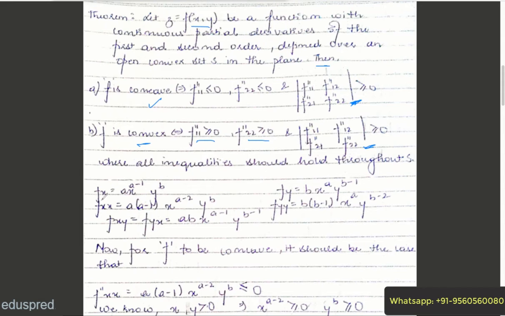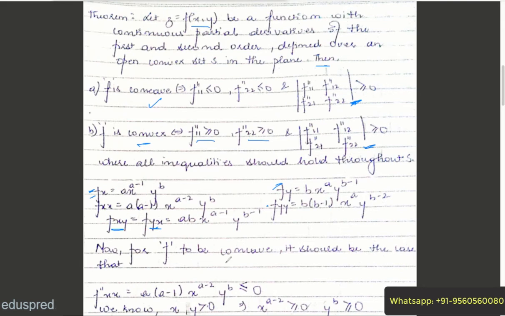Your first derivative with respect to x is a x^(a-1) y^b. Similarly, f_y is b x^a y^(b-1). Now again differentiating this with respect to x, that would be a(a-1) x^(a-2) y^b. And differentiating this with respect to y, I will get b(b-1) x^a y^(b-2). And differentiating this with respect to y, or differentiating this with respect to x, will give me this, and by Young's theorem, these both are equal. So f_xy is equal to f_yx, which is equal to ab x^(a-1) y^(b-1).